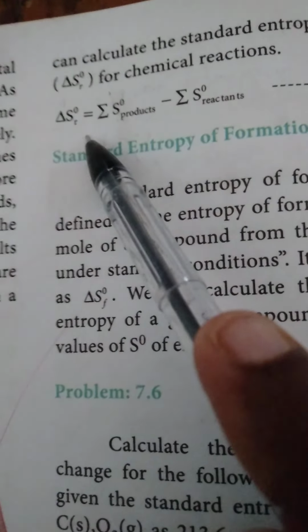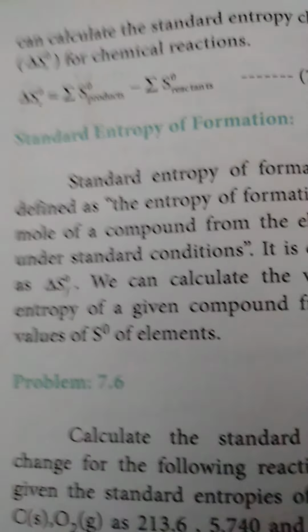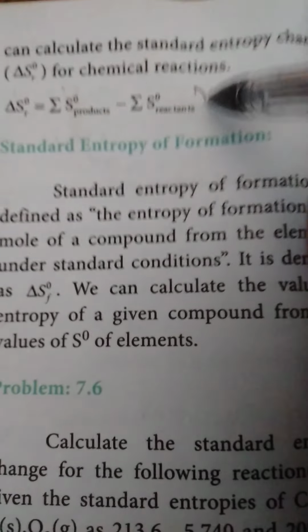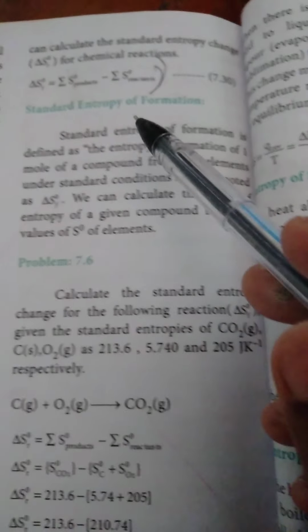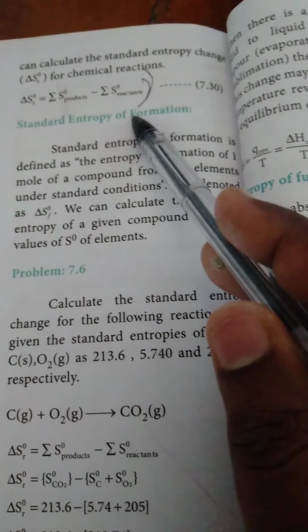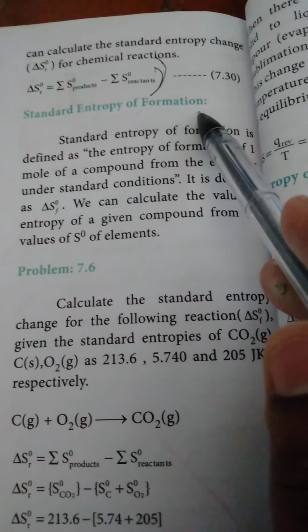And from this we can write the formula: delta S0 R is equal to summation of S0 products minus summation of S0 reactants. Till this you just note. If your question is standard entropy change, it is possible to write from this to the right side till this formula. Understand?